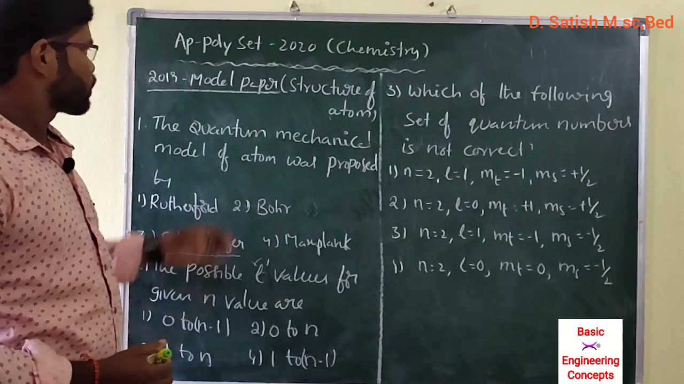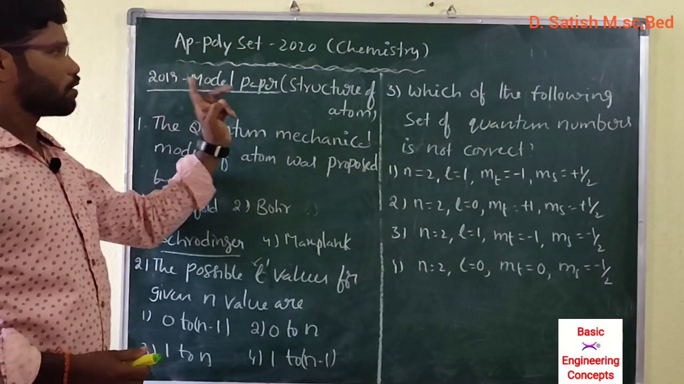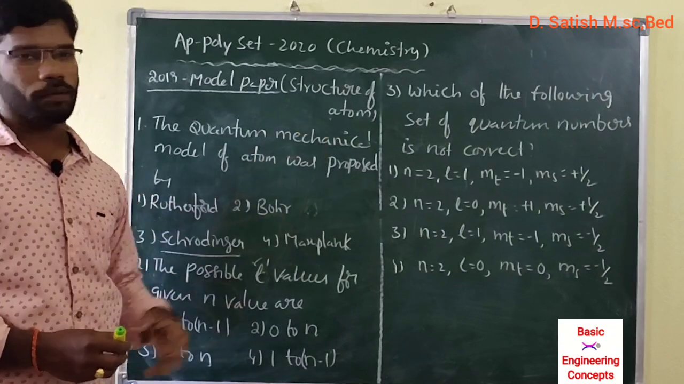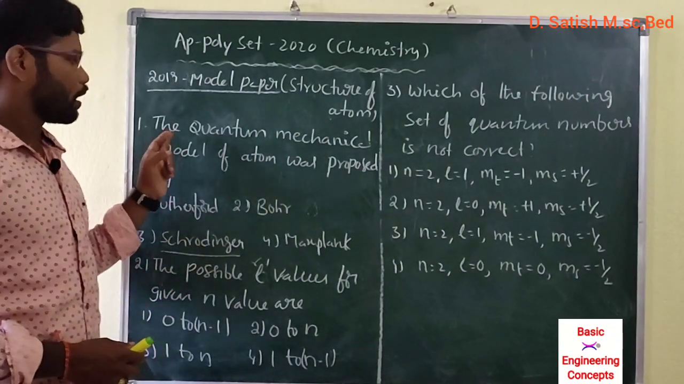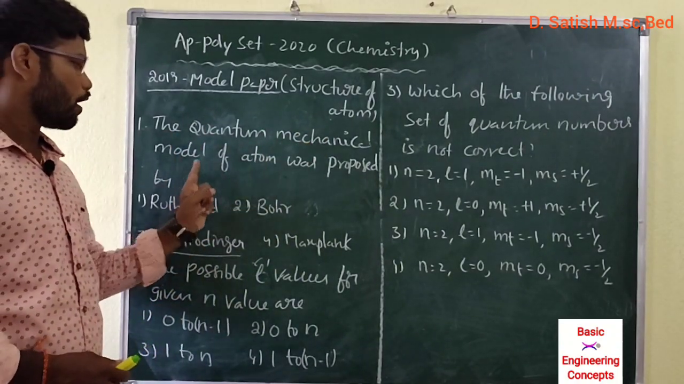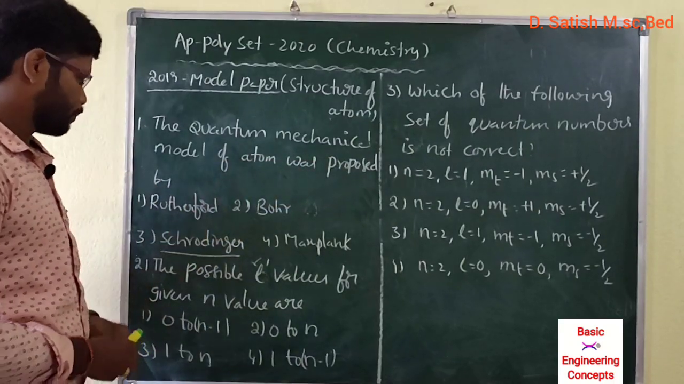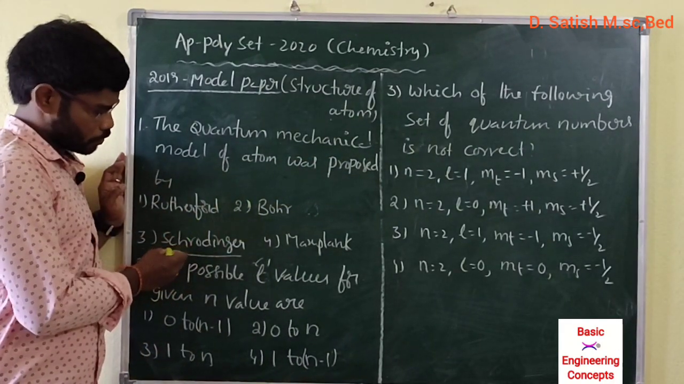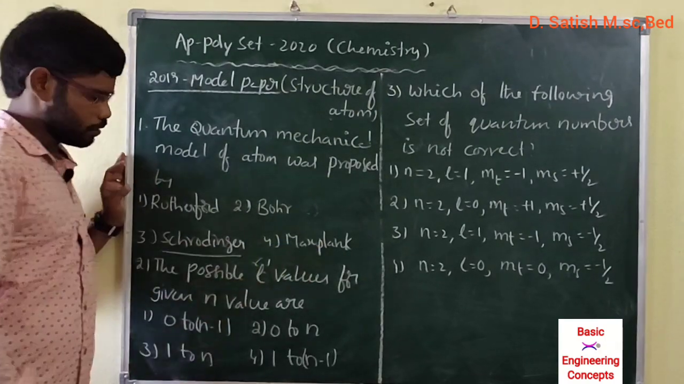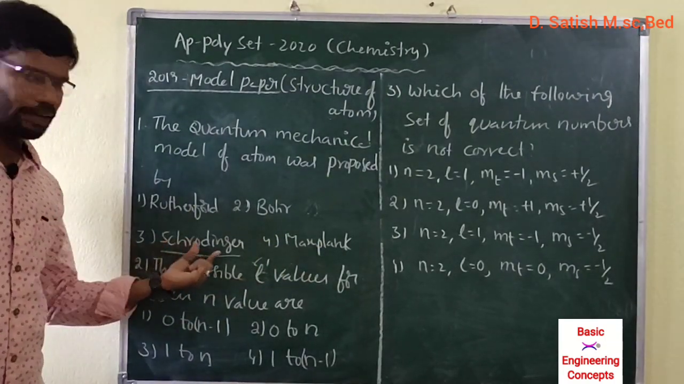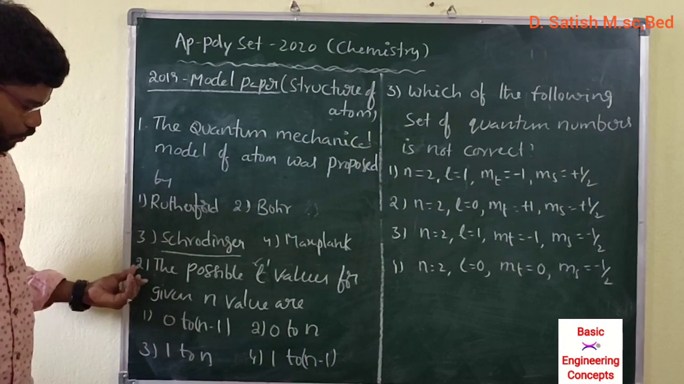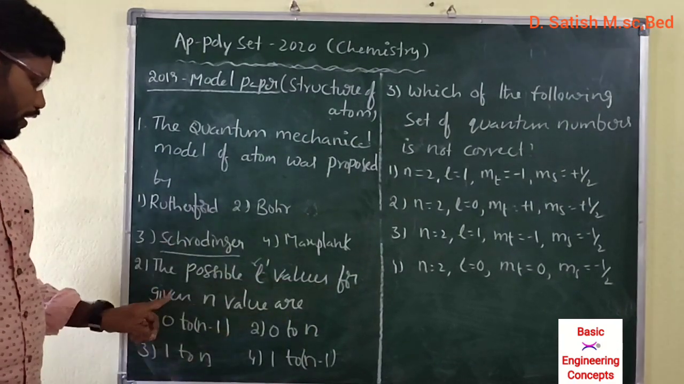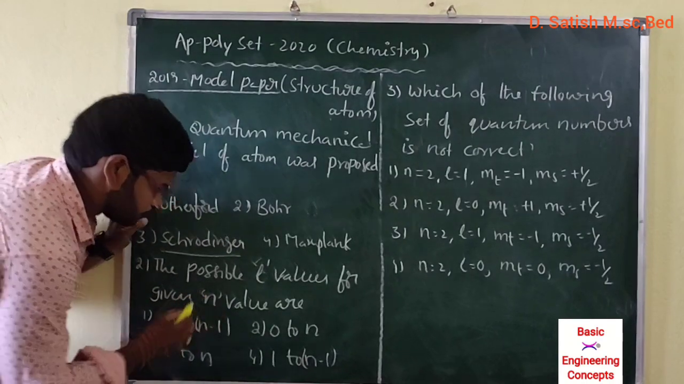Now I will discuss the AP Polyset 2019 model paper, structure of atom. In these, three questions will be there. The first one: the quantum mechanical model of atom was proposed by: Rutherford, Bohr, Schrödinger, or Max Planck. The answer is Schrödinger.